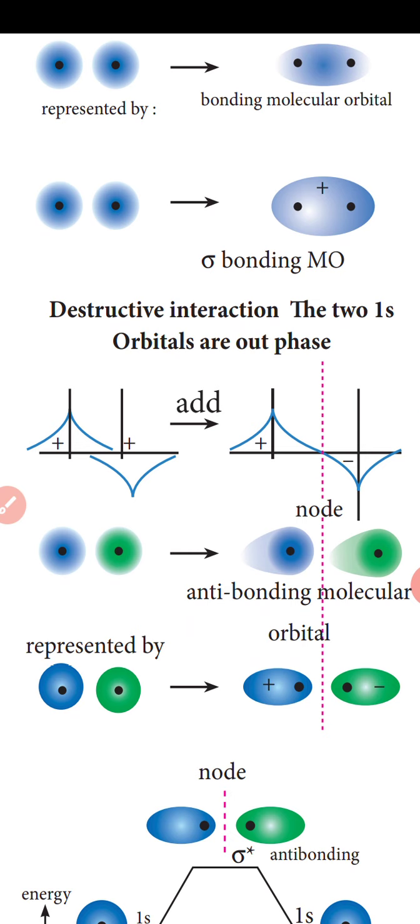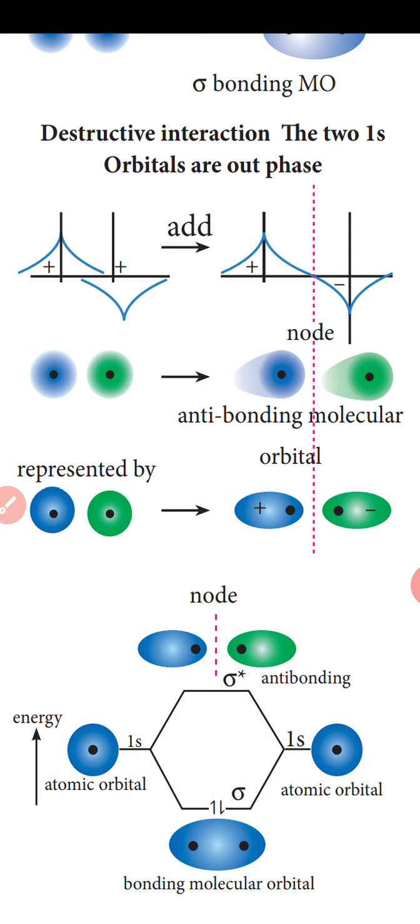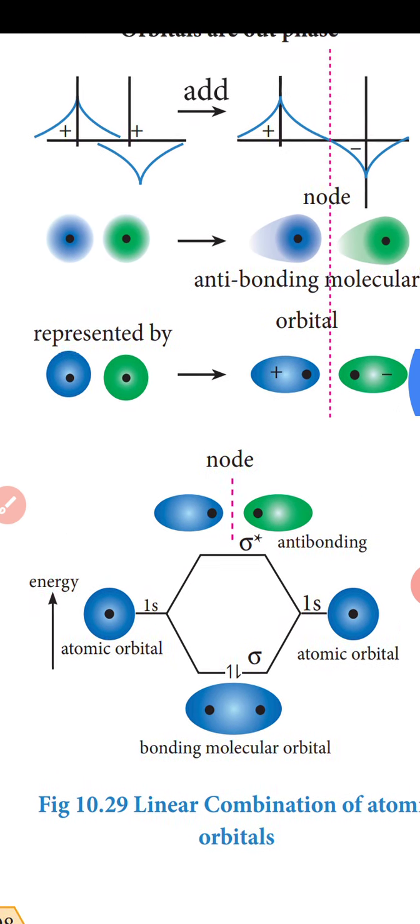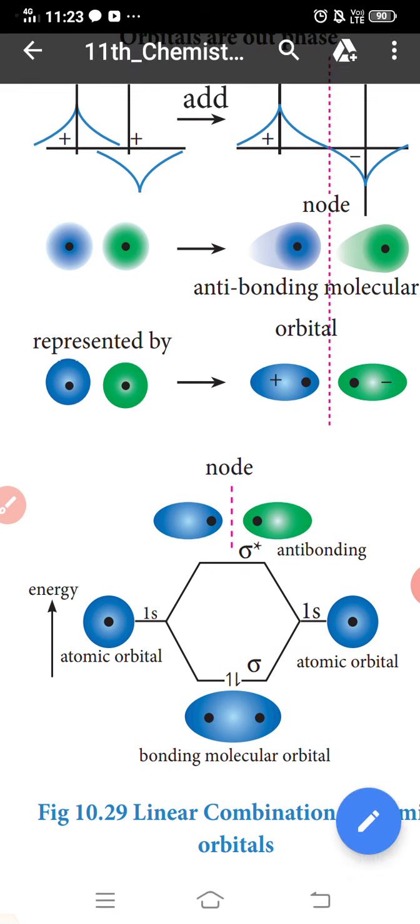The antibonding molecular orbital is formed by destructive interaction, where the two 1s orbitals are out of phase, and a node is formed. The bonding molecular orbital has lower energy than the atomic orbitals, while the antibonding orbital is formed by out of phase combination. Sigma bond formation, and sigma star for the antibonding.